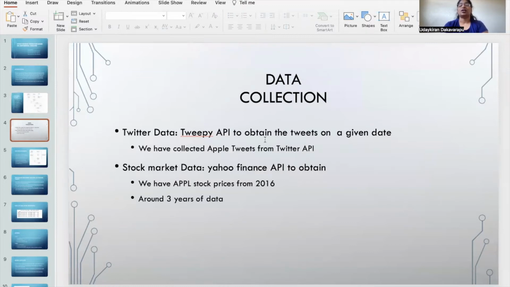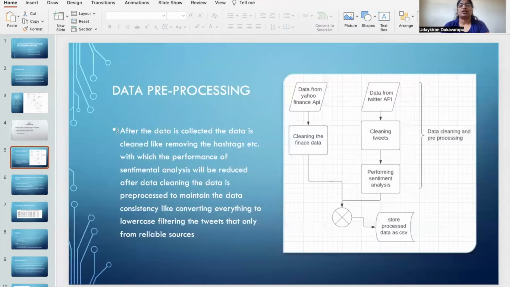In the proposal system, the first stage is data collection. The data is collected from the finance API and the Twitter API. We have collected Apple tweets from the Twitter API, and we have Apple stock prices from 2016, around 3 years of data. And the next slide is about data pre-processing.